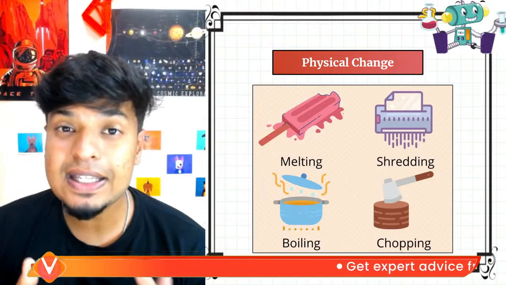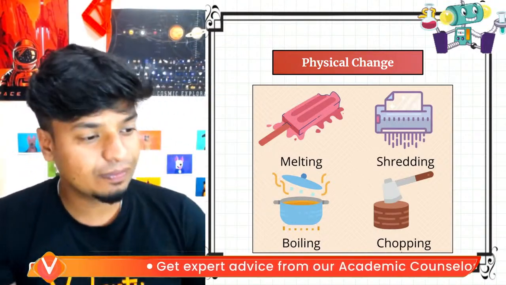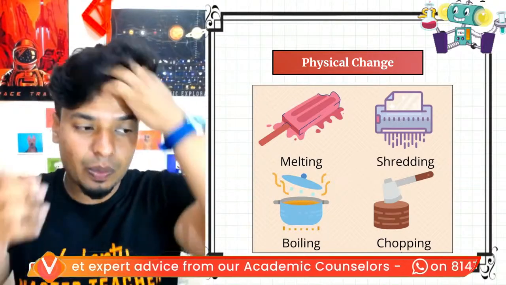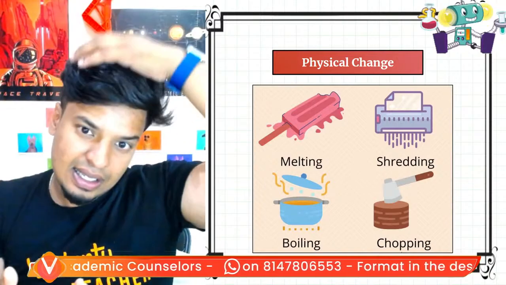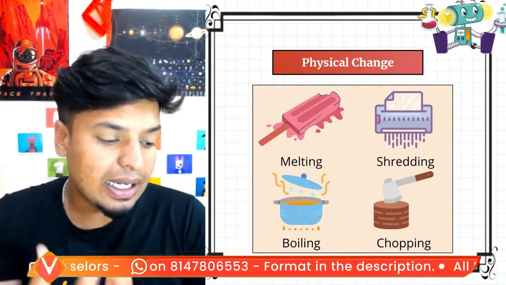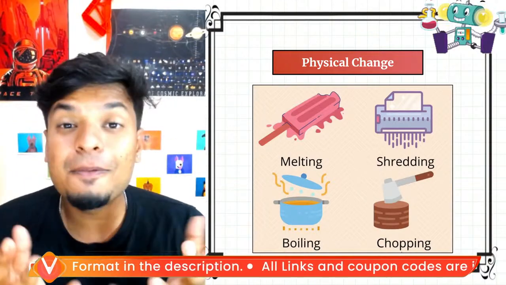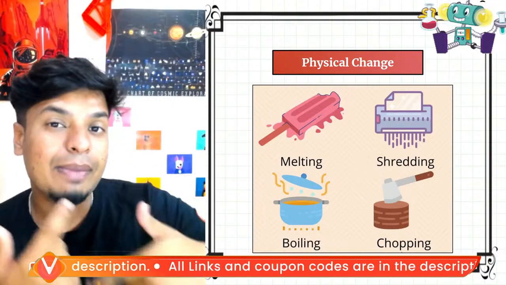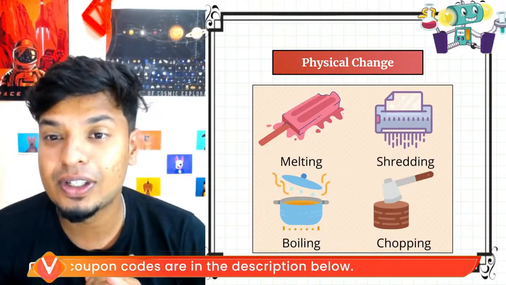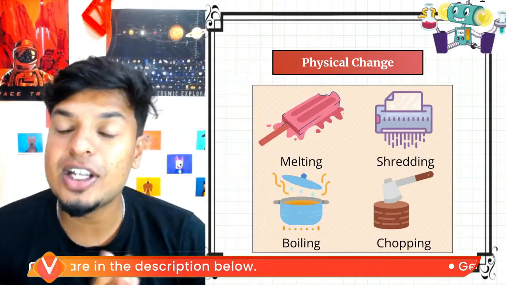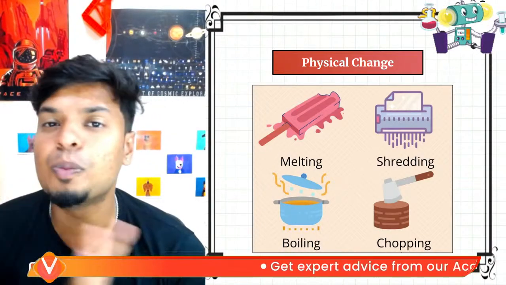But there is a way to make it into ice again. What is the way, guys? How do you make it into ice again? Tell me quickly. You just take the molten ice cream and keep it in the refrigerator. It becomes ice again by freezing it, exactly. So you're bringing back the same ice cream again. So it's a reversible change. It's a physical change because it's the same substance undergoing the change. There is no new product formed.